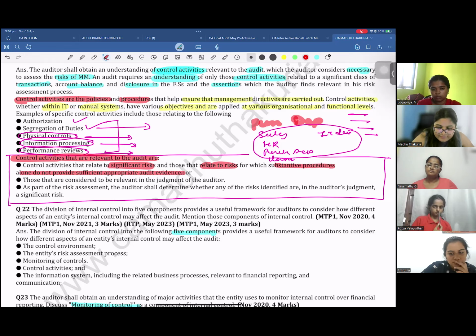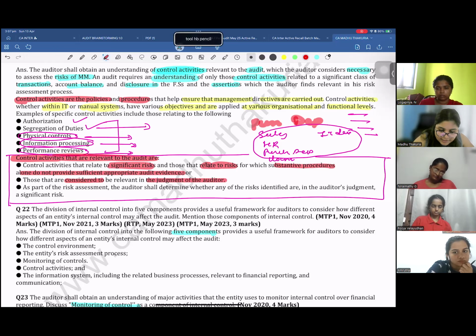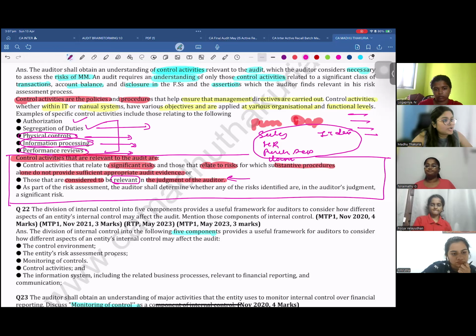Control activities relevant to the audit are those that are considered to be relevant in the judgment of the auditor. How do you determine which control is relevant for the audit? You, as per your judgment, feel it is an important control to understand. As part of the risk assessment, the auditor shall determine whether any risk identified is, in the auditor's judgment, a significant risk.